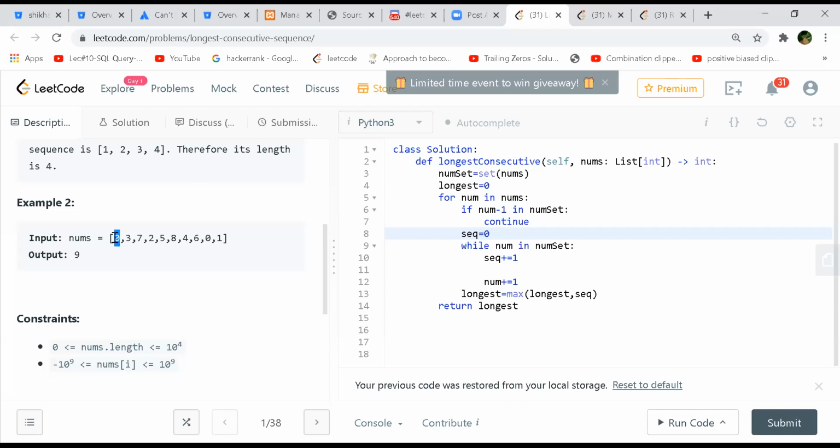You are saying whether n-1 and n+1 are existing. Here also we are doing if num - 1 in num set, so we are also just traversing, right? We are checking if it is in the number set, so here also it is traversal only.